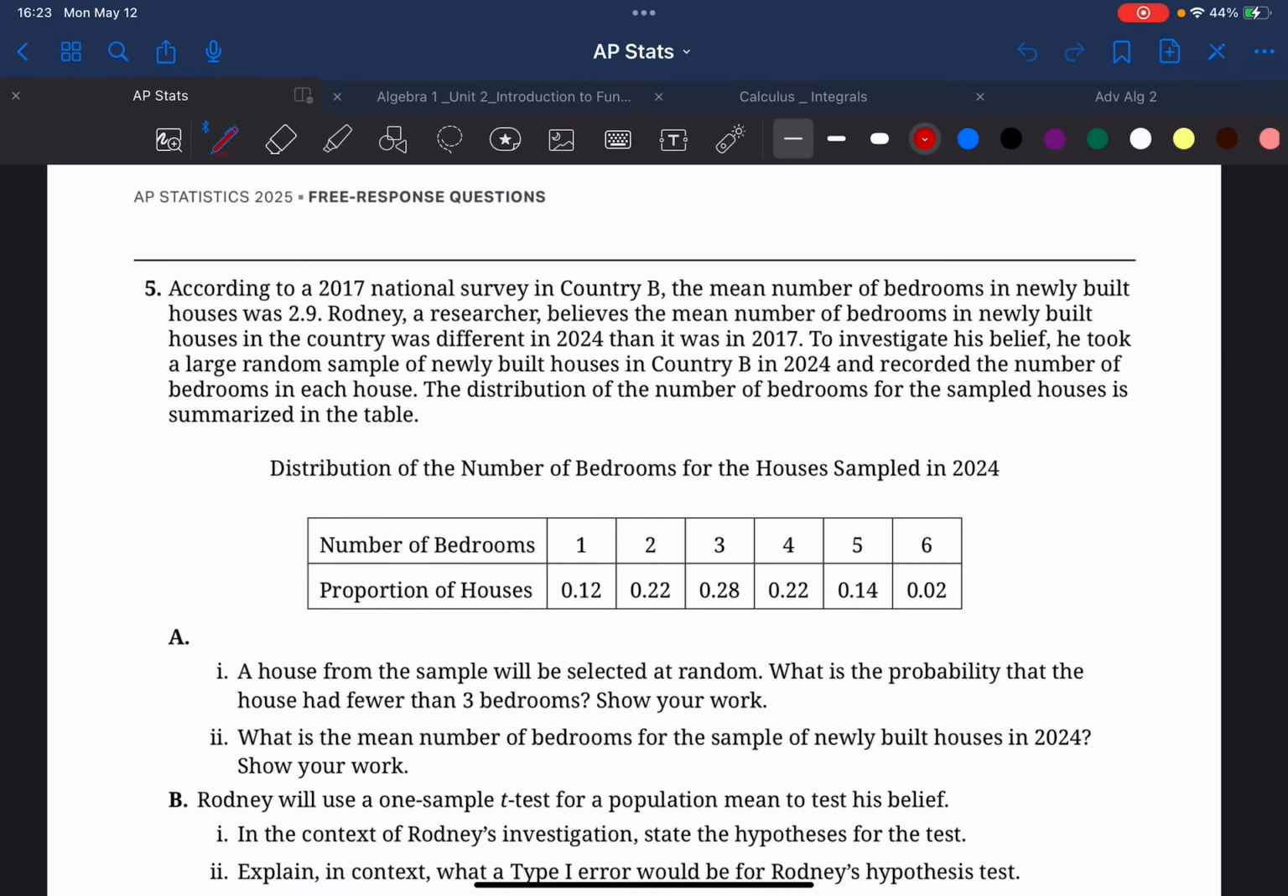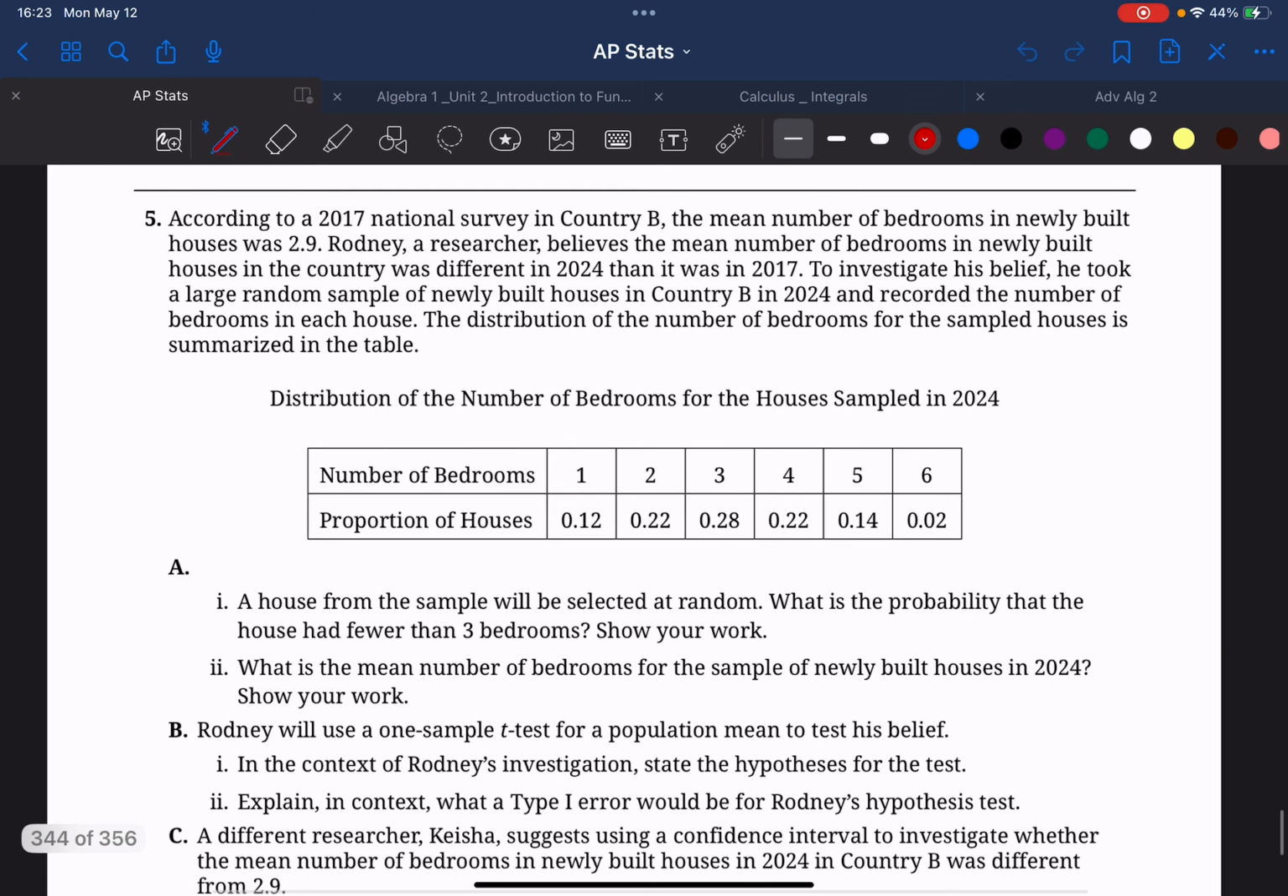Okay, this is AP Statistics 2025 free response question number 5. This is a sample answer. So if I was to answer this on my own, this is what I would get.